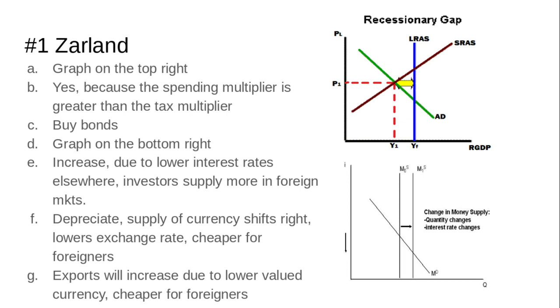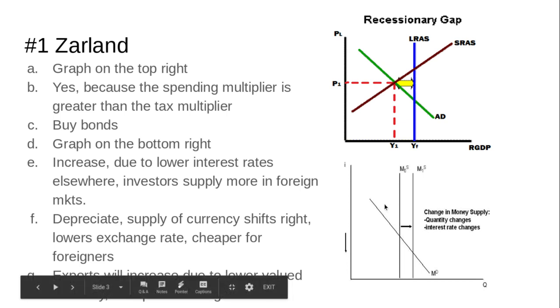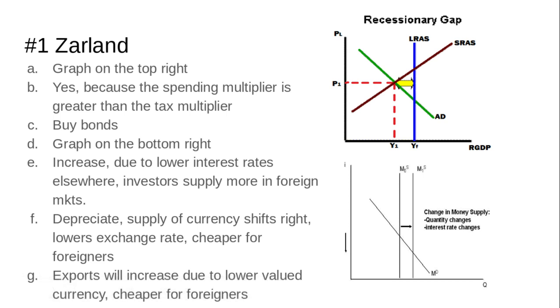For D, what you have to do is draw a money market graph. This is that graph on the bottom right. You get 1 point for correctly drawing the graph. So as long as you draw a graph that has MS, MD, and then quantity, and then if you showed the correct shift, because they're buying bonds, the money supply curve is going to increase or move to the right, you get 2 points, 1 for drawing the graph and 1 for showing the correct shift.